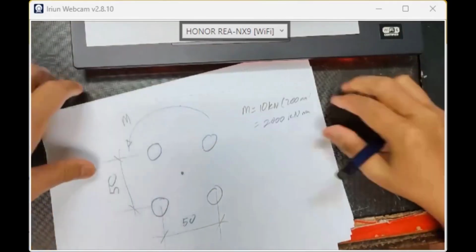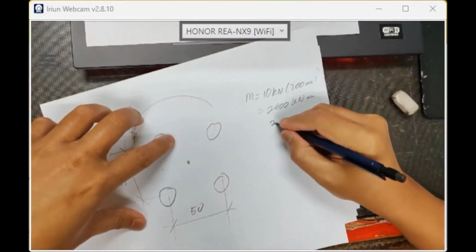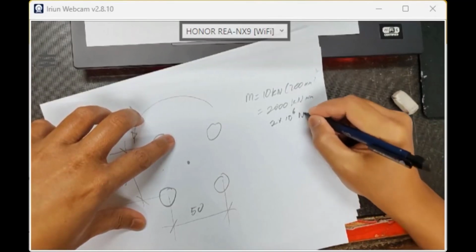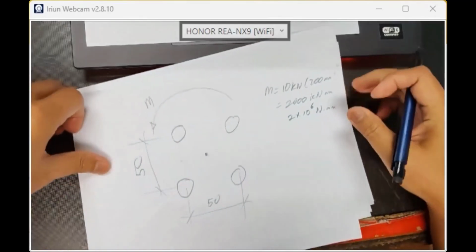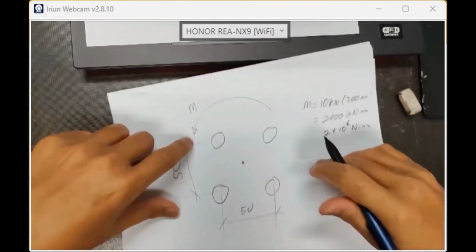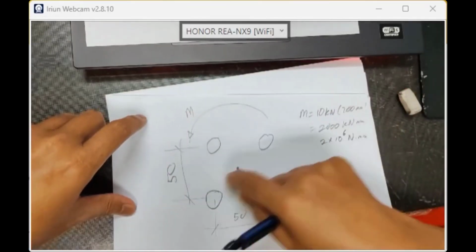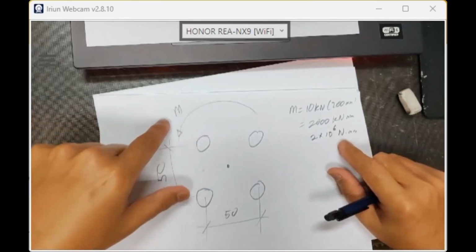So this will be the moment, or 2 times 10 to the power 6 Newton millimeter. Right? Okay, this will be your moment. But since the reaction of the wall will counter-react, turning in the counterclockwise direction, that's the value of your moment.